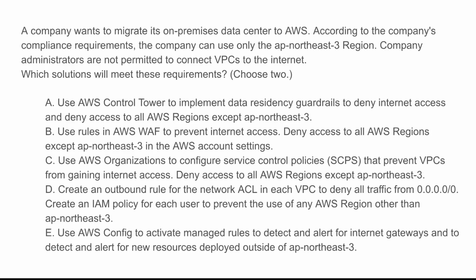Let's start with option B, which uses AWS WAF and account settings. Now, AWS WAF only controls web application traffic, not VPC access. So this is not a correct answer. Option D uses network ACL and IAM policies. Now, manually configuring ACLs and IAM policies for each VPC is complex, and it does not prevent new configurations from violating restrictions. So this is once again an incorrect answer.